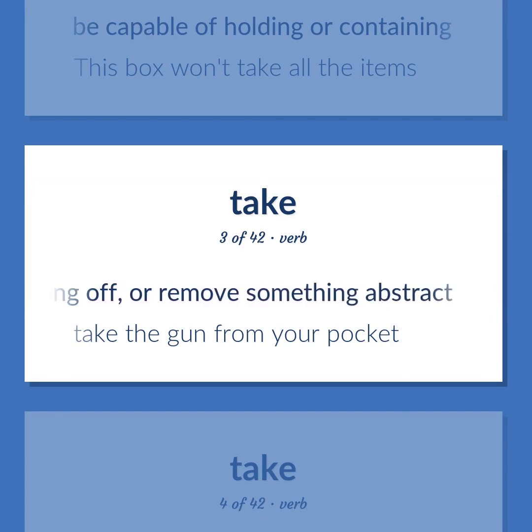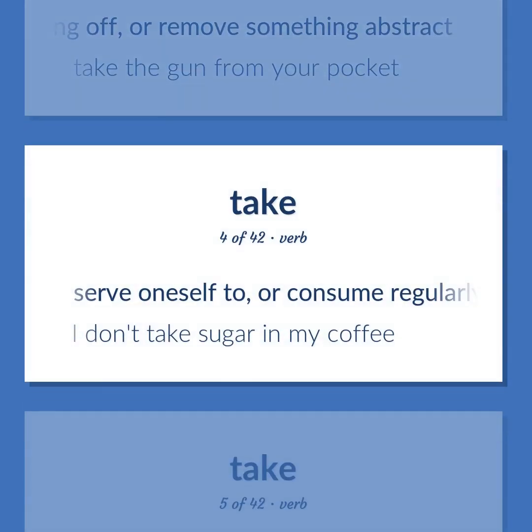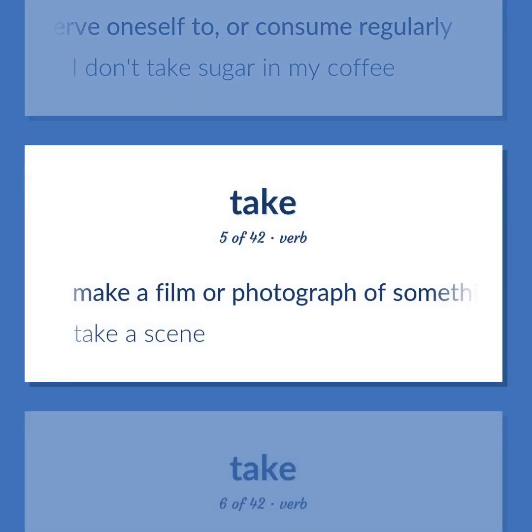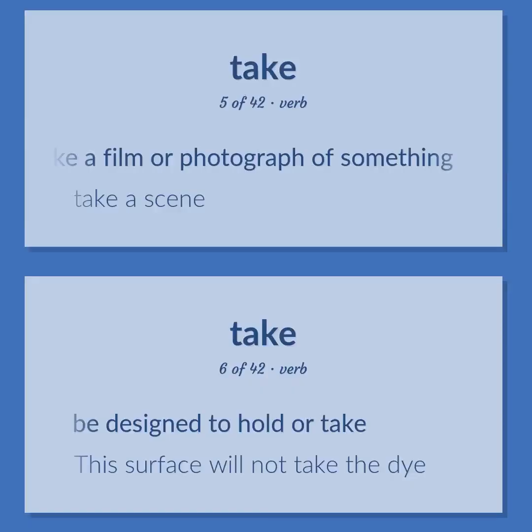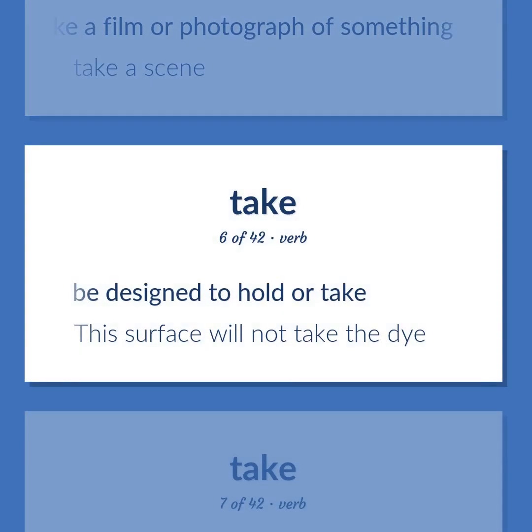Take the gun from your pocket. Serve oneself to, or consume regularly. I don't take sugar in my coffee. Make a film or photograph of something. Take a scene. Be designed to hold or take. This surface will not take the die.